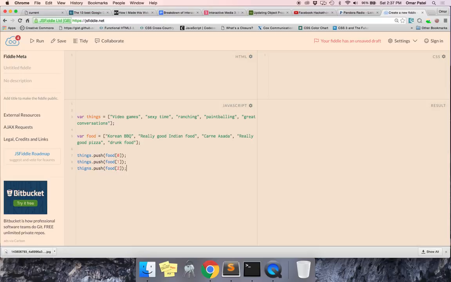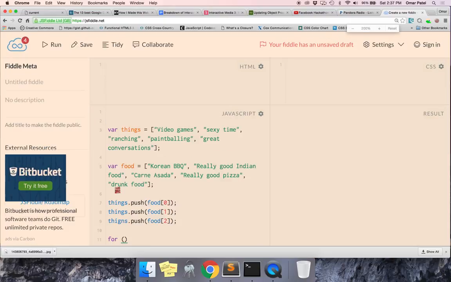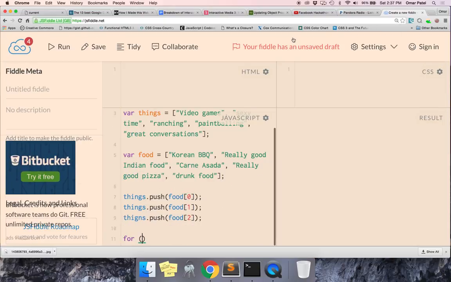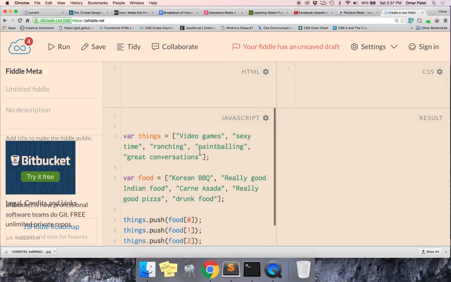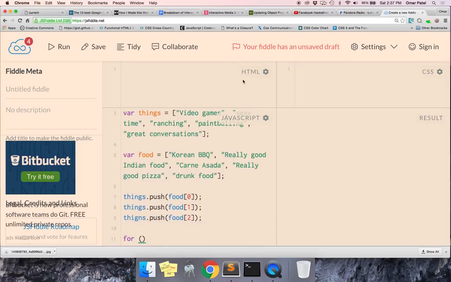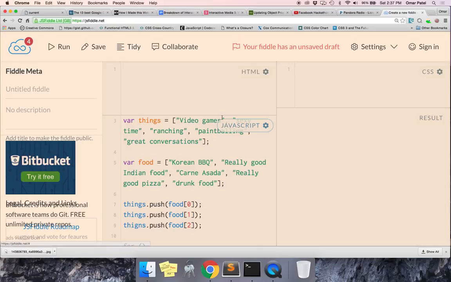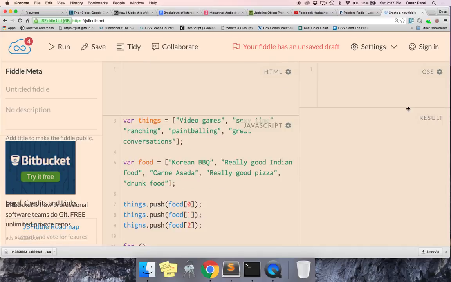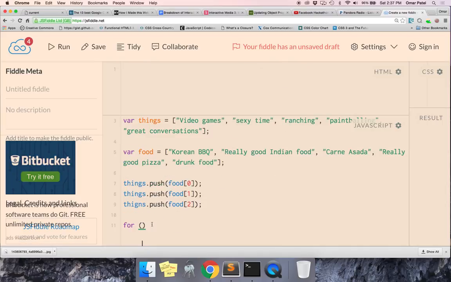So how do I do this in a loop? So in a loop, we do this. We start off by creating the loop. And let me make it bigger so you guys can see.